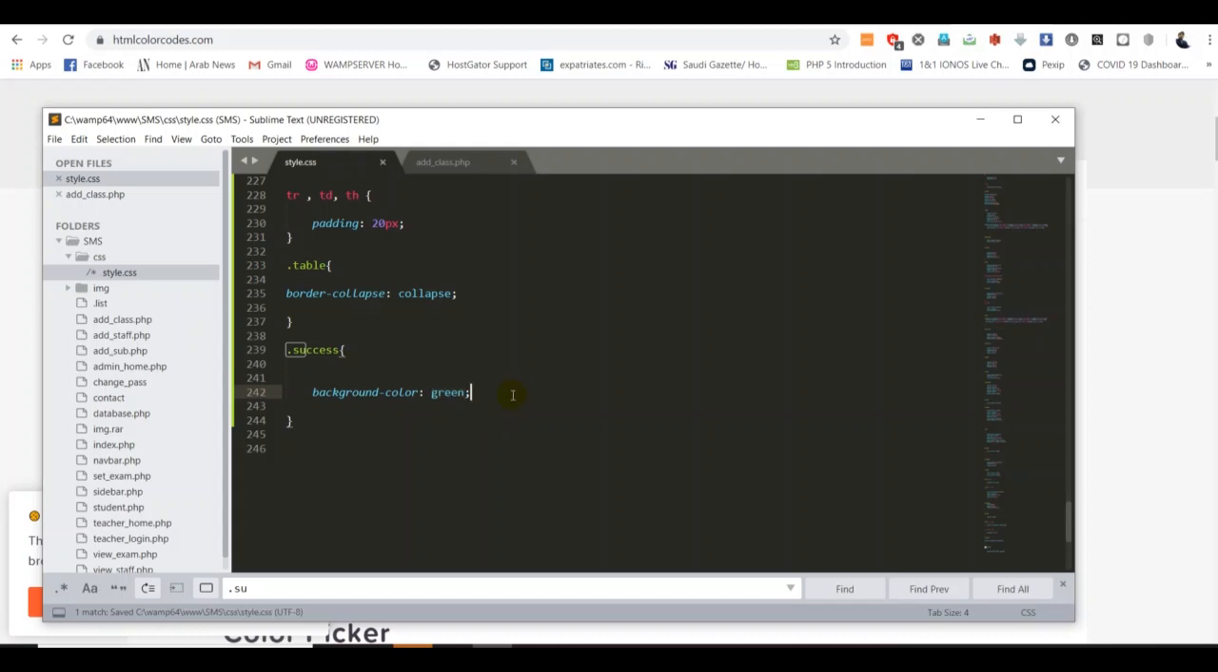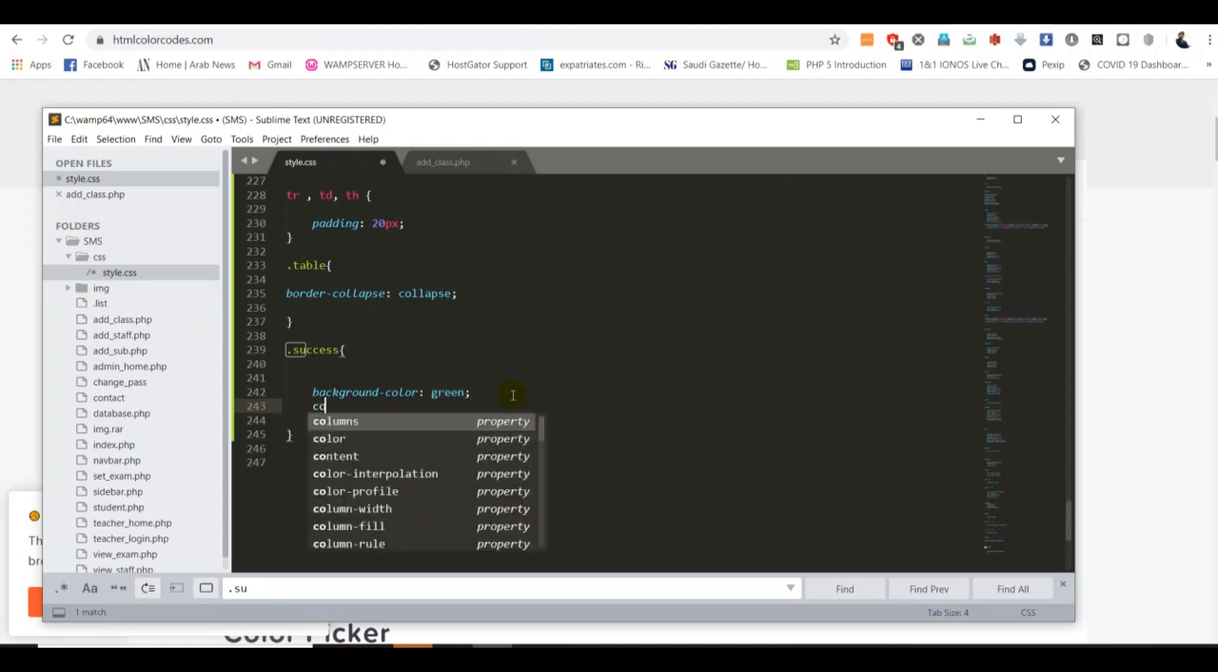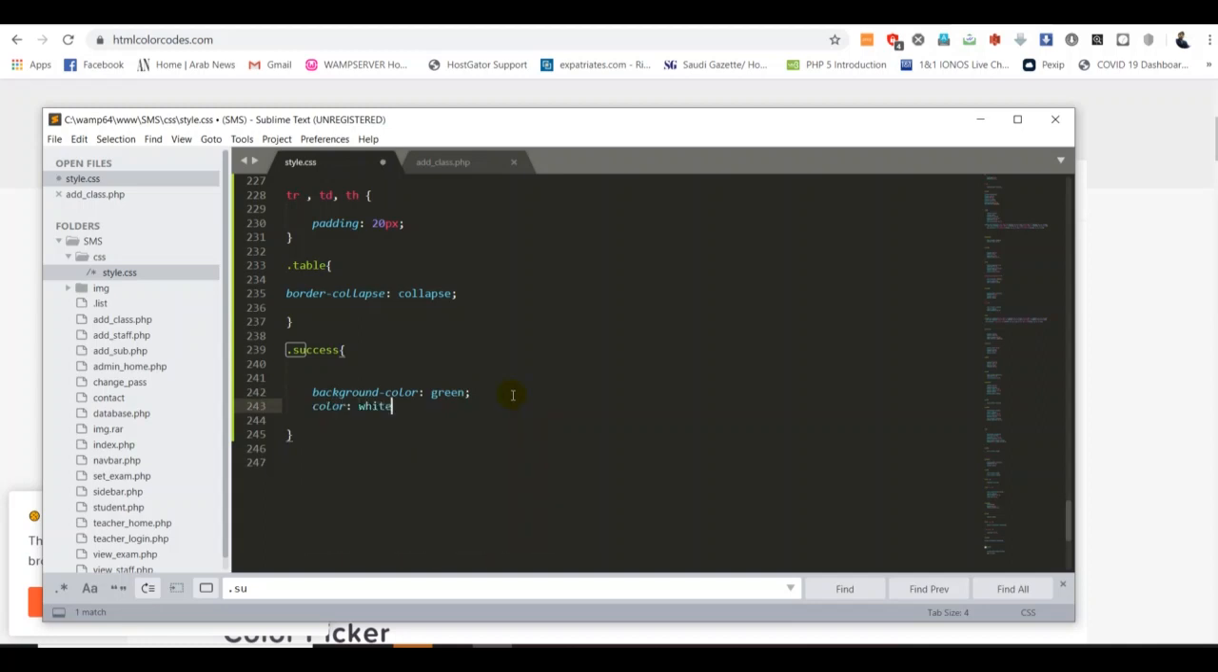Okay, so this is the background color of my success pages. Then color, I mean the font color, I can put white. Then I have to put the line height, it is important, and then you can give the right one. I can put 30 pixel, but you can change it to whatever you want.